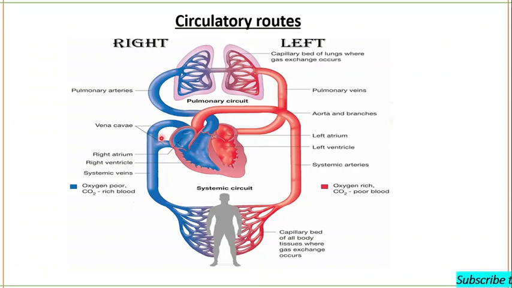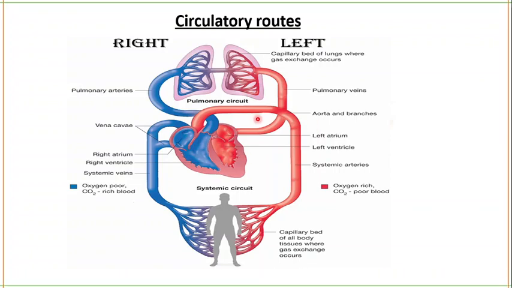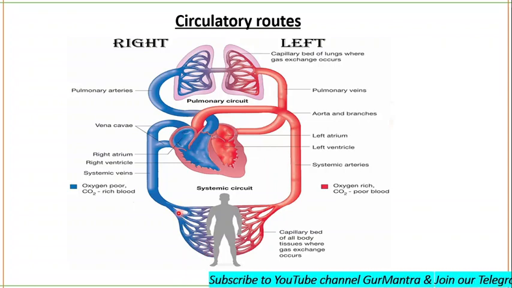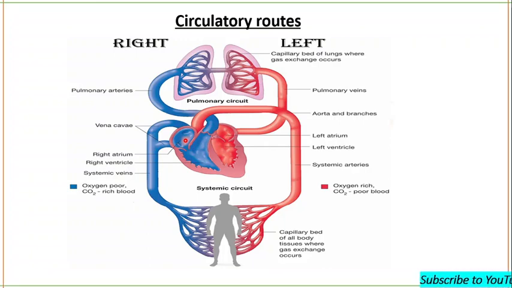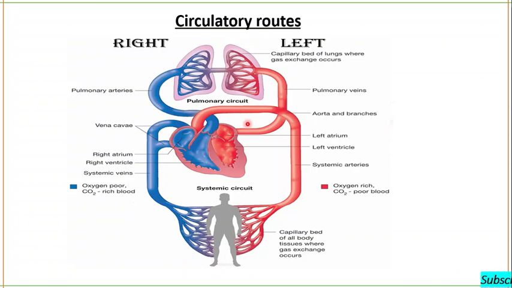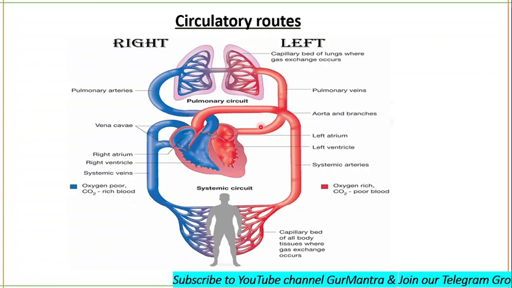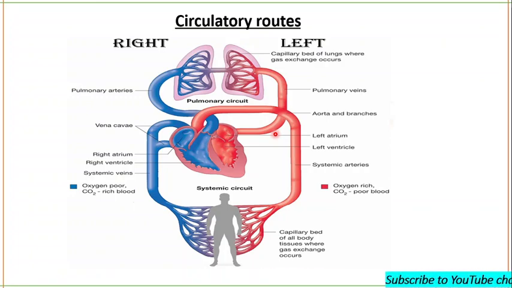So in systemic circulation, you will only see the function of arteries, arterioles, veins, venules, and capillaries. Arteries and arterioles take the oxygenated blood to all the parts of the body, while venules and veins take the deoxygenated blood from all the parts of the body and pour this blood into the right atrium. Here we are not talking about the lungs, so this is also known as greater circulation or peripheral circulation. The aorta is the largest artery of the body, with a diameter of 2 to 3 centimeters, and all the systemic arteries branch from the aorta.